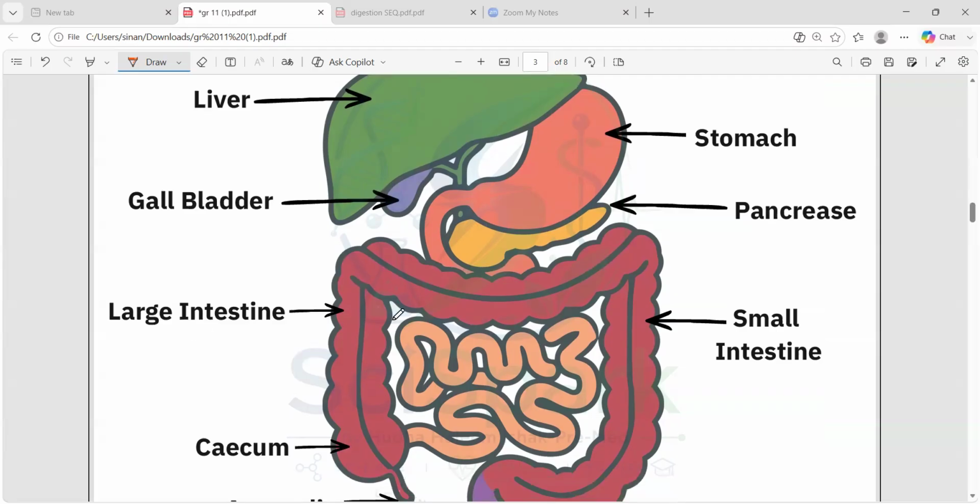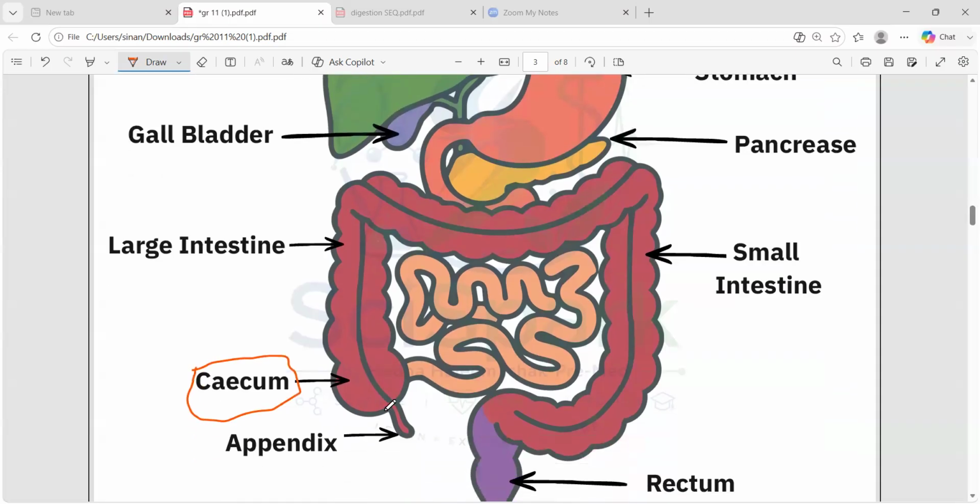This is somewhat fatter than the small intestine. So the small intestine will then join with the large intestine. The small intestine will join the large intestine at a point called the cecum. At a point called what? Cecum.